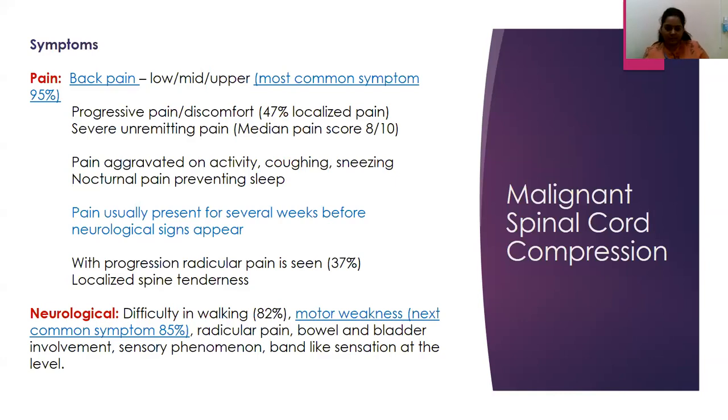And a certain sensory phenomenon, especially in patients with a thoracolumbar vertebral involvement, will give a tight band-like sensation being tied across their chest or abdominal level, which they perceive as a very tight band-like sensation. So these kinds of cues from the patient help us point towards a possible spinal cord compression in this patient.